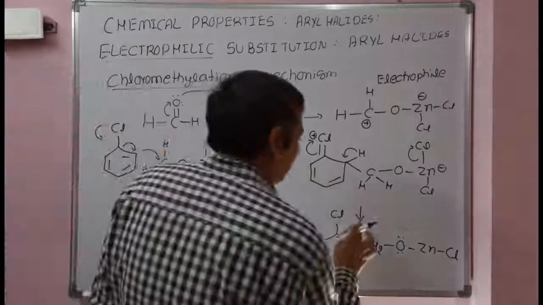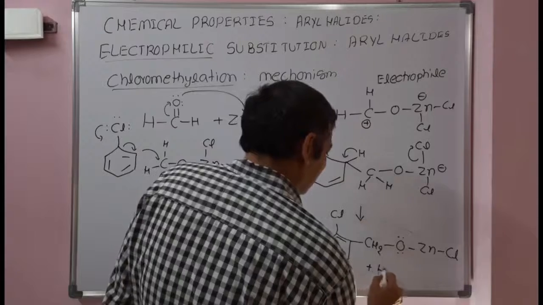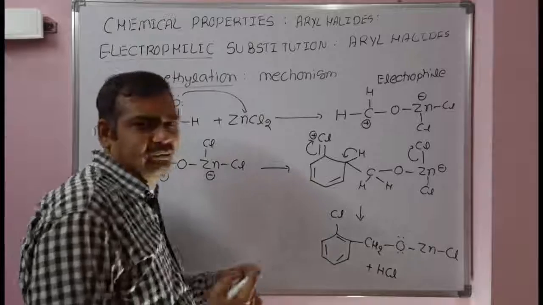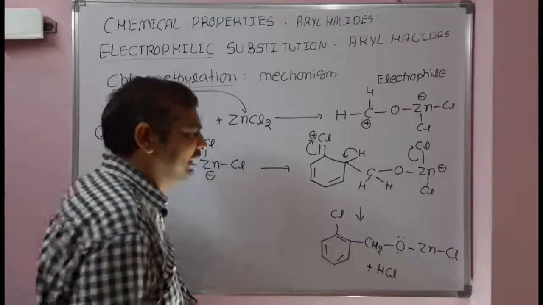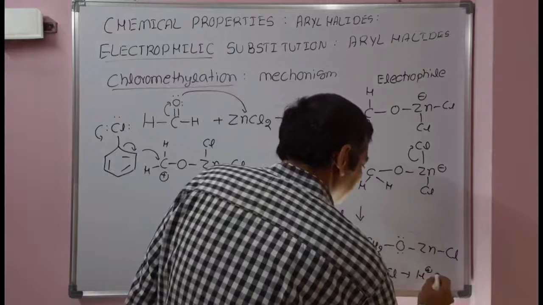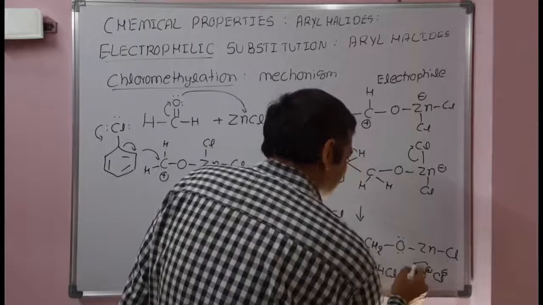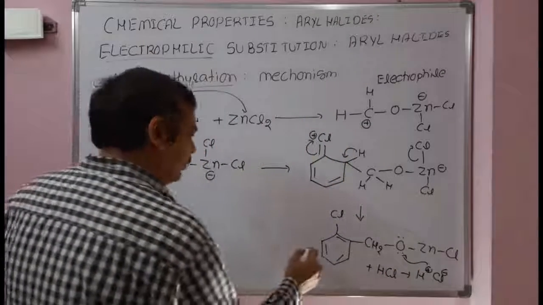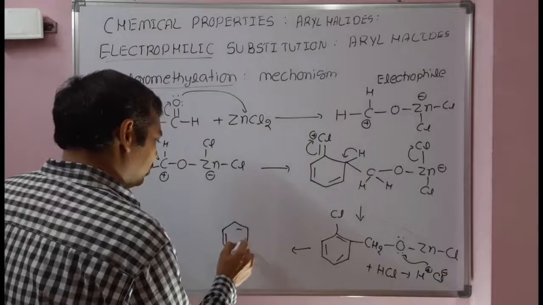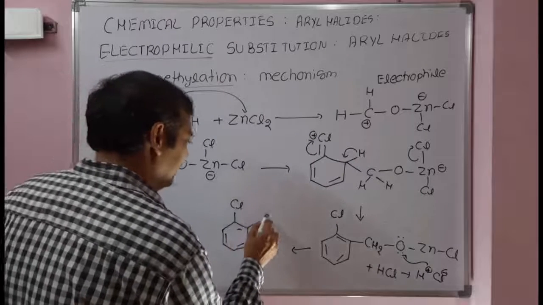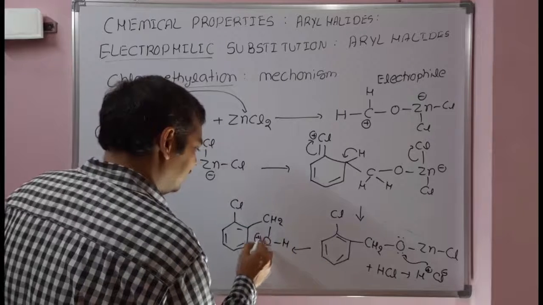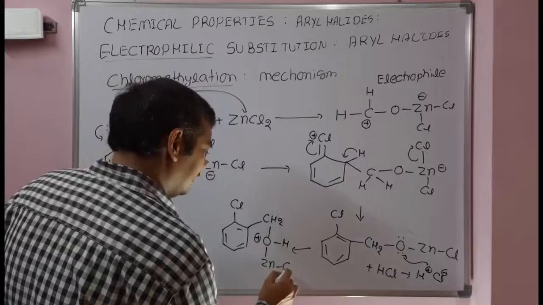The product obtained here has HCl, and we are also using hydrochloric acid in the reaction. So the acidic nature of the reaction mixture increases, and that HCl will give H plus and Cl minus ions. So H plus will attack on oxygen to give chloro, CH2, I am writing here O, hydrogen, positive charge, and then ZnCl.